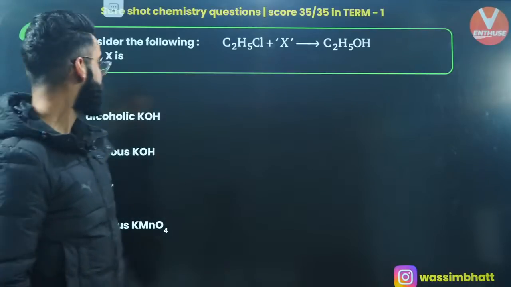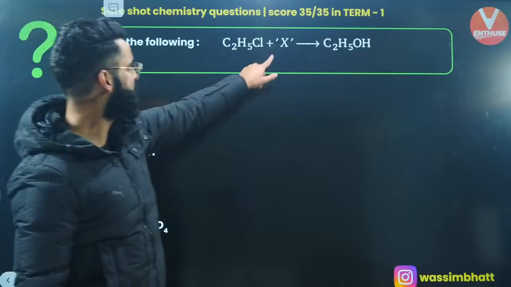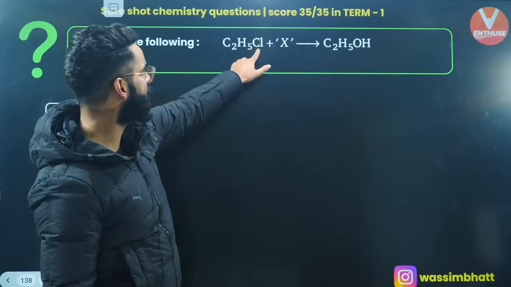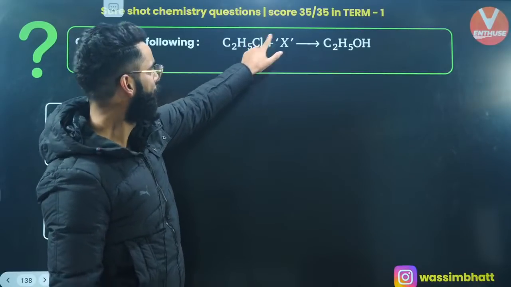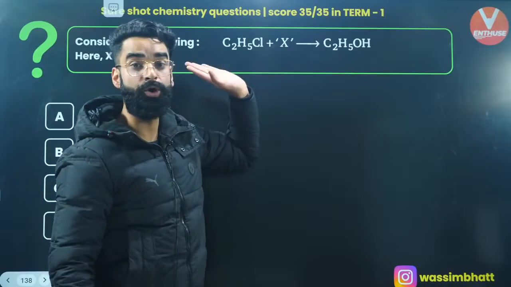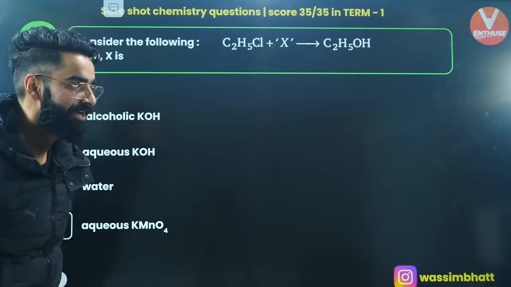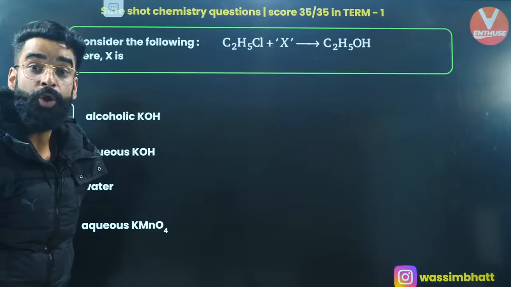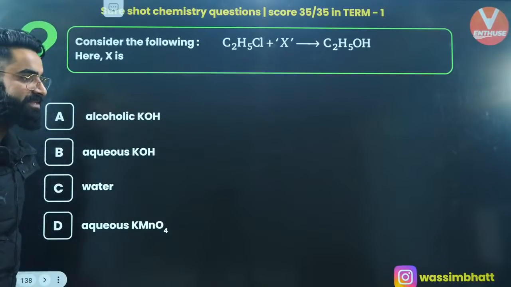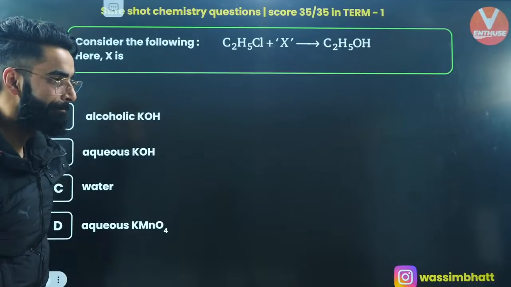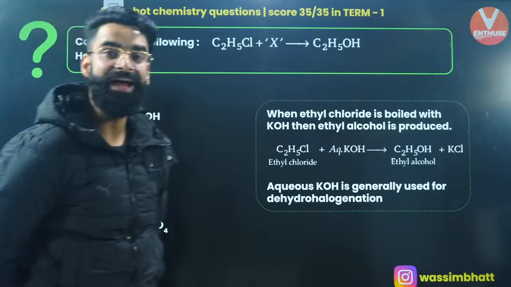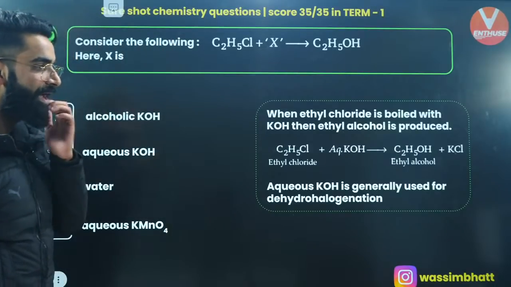Okay, this is the first reaction which is given to us. We are supposed to find X. You're starting with ethyl chloride, an alkyl chloride, with X, and you're getting alcohol, right? From alkyl halide to alcohol, what do you need? Do you need alcoholic KOH, or aqueous KOH? What do you need exactly, my dear people? You exactly need aqueous KOH.